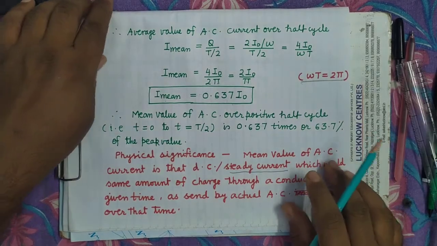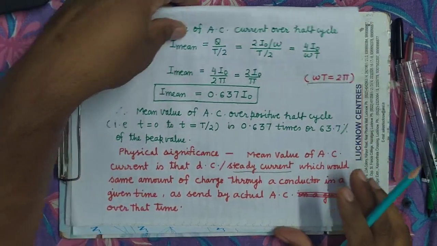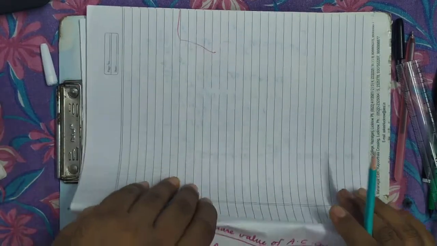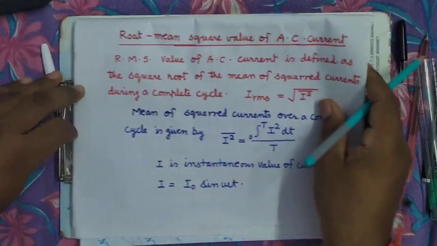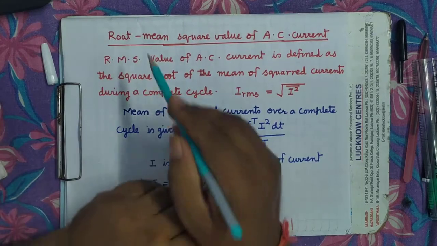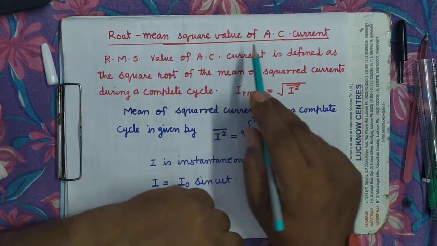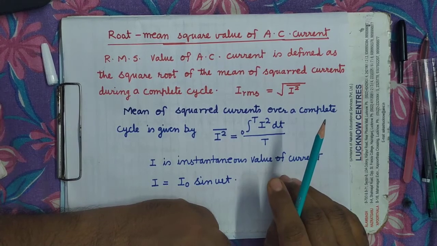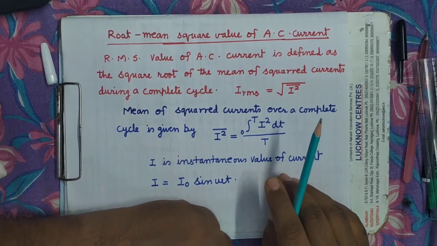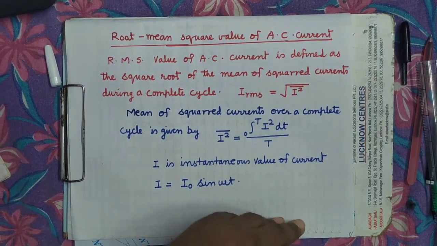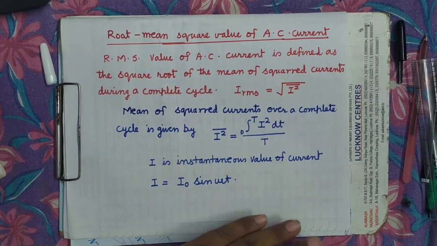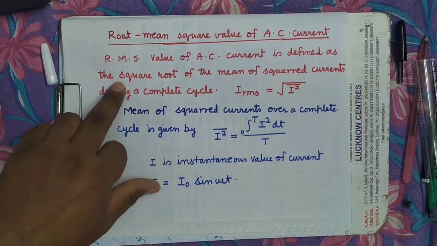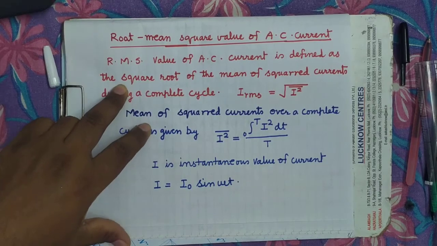Now there is one more way of determining the average value of current, that is the RMS value of current. What is the RMS value of current? RMS value of current means root mean square value of current, and this average or mean is determined in this way in those cases where the variates are negative.